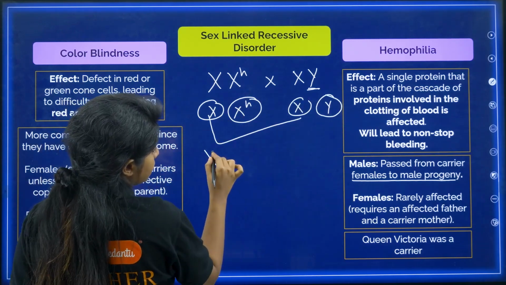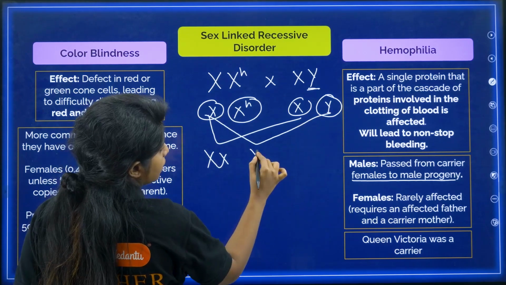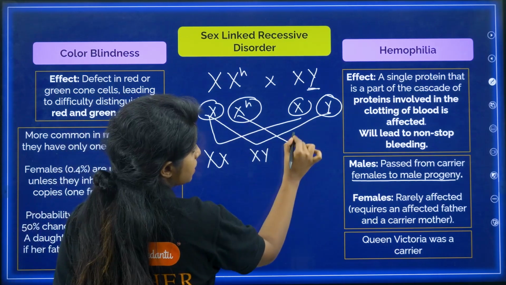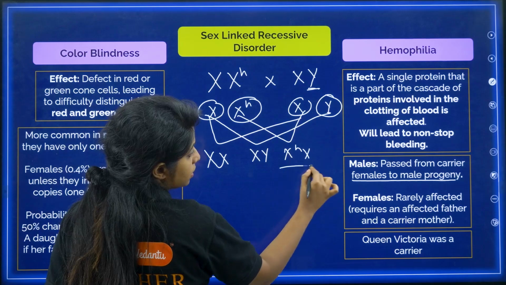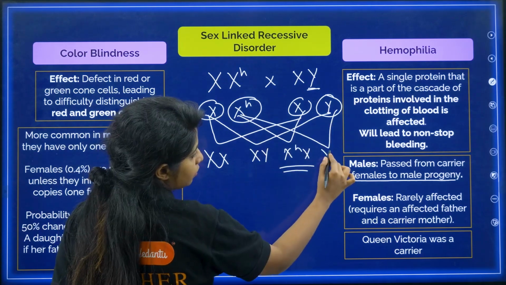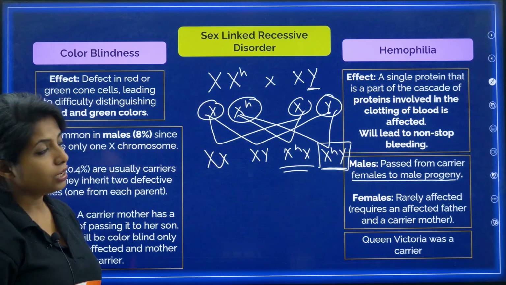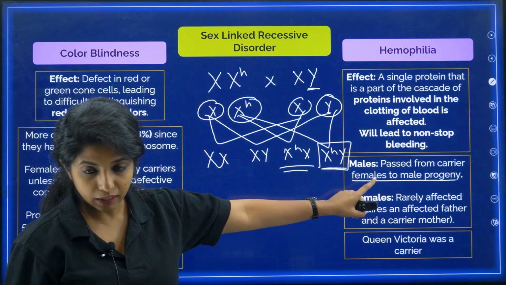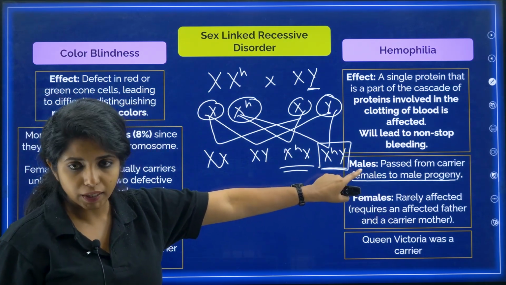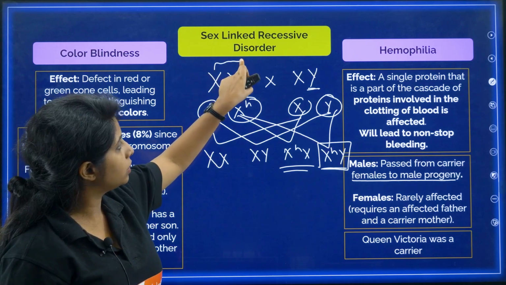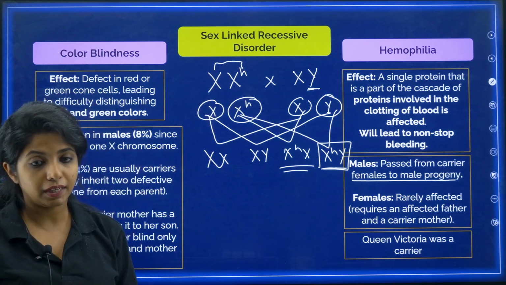This and this fuses, you get XX. This and this fuses, you get XY, normal male. But this and this fuses, you get XHX. This is a carrier female. This and this, you get XHY. This is what? An affected male, my dear children. So you get hemophilia. Okay, a person will get hemophilia. The male will get hemophilia if his mother is what? A carrier, my dear children.